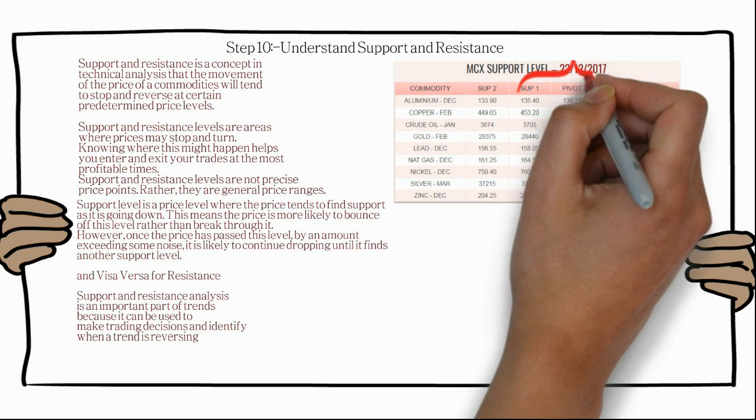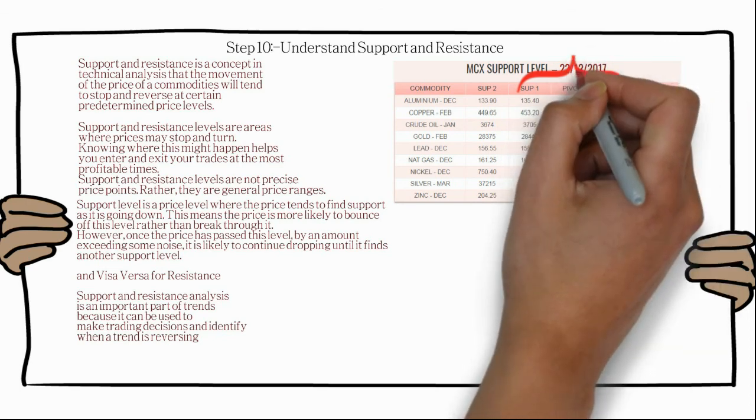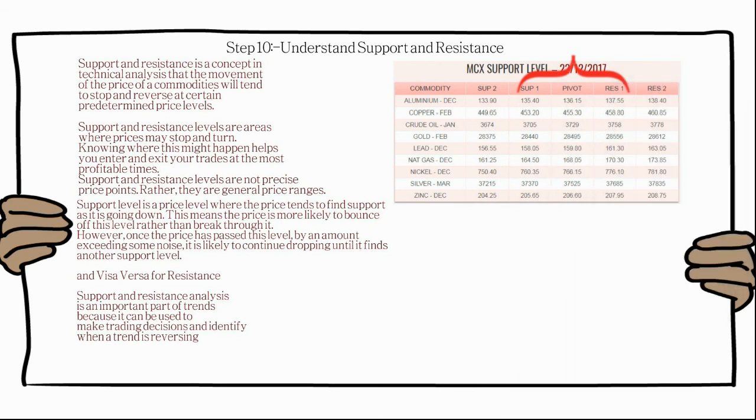Imagine a building with different floors: first floor, second floor, third floor. When you are standing on the first floor, the second floor will act as a resistance and the ground floor will act as a support. This is just an example.